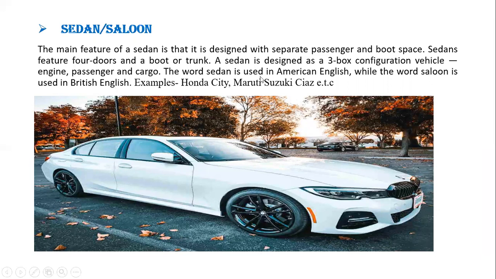Generally the word sedan is used in America, while the word saloon is used in Britain, or UK. Example: Honda City.